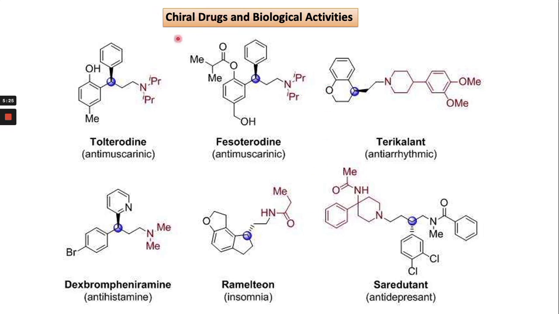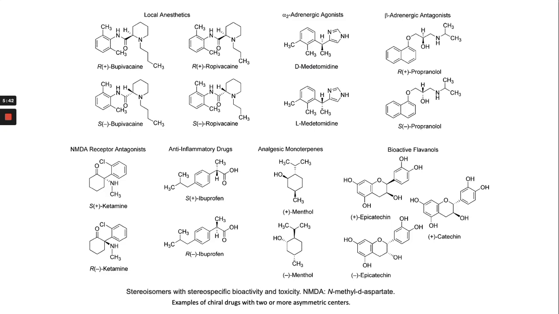Why are these chiral drugs? Because they contain a chiral carbon. That's why they are chiral drugs. So these are some of the chiral drugs, right? Antimuscarinic examples, right? These are all examples of chiral drugs. They contain the stereogenic center or chiral center, which produces the chirality in a molecule.